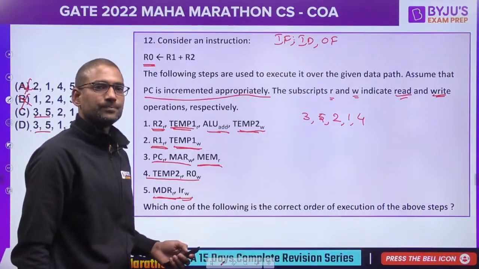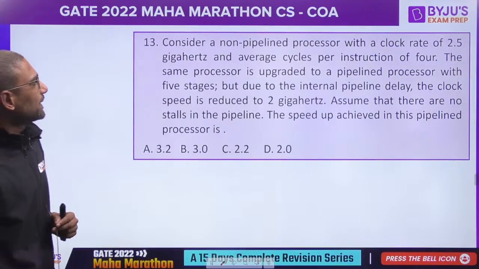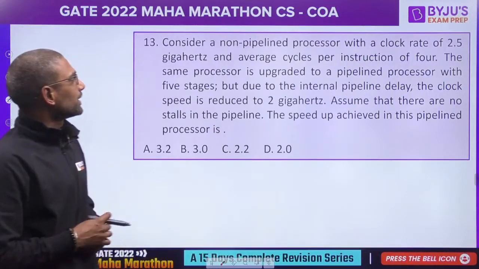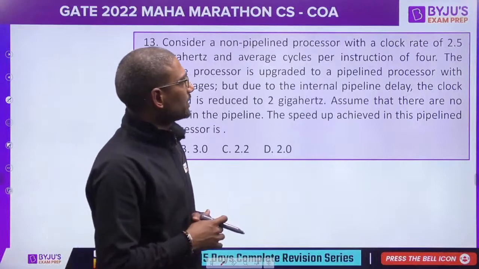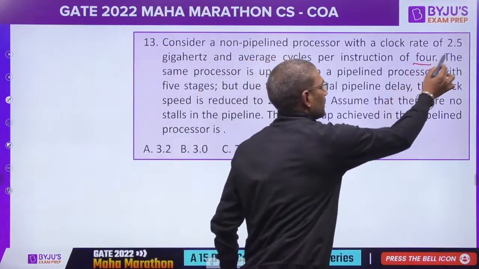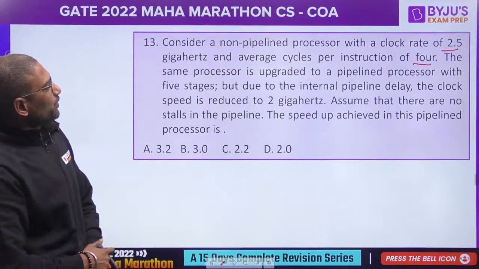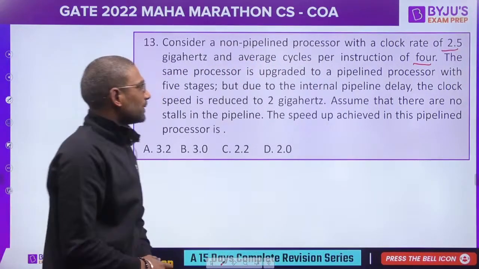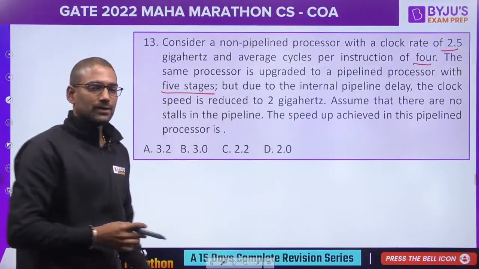Next, consider a non-pipelined processor with a clock rate of 2.5 gigahertz and average CPI of 4. Okay, the same processor is upgraded to a pipelined processor with 5 stages. Very good.